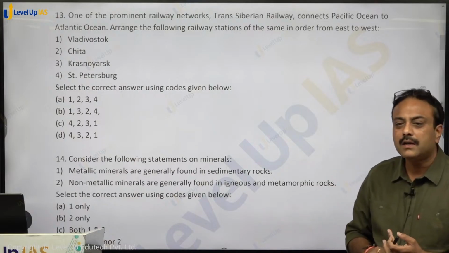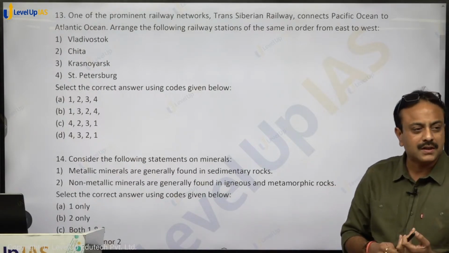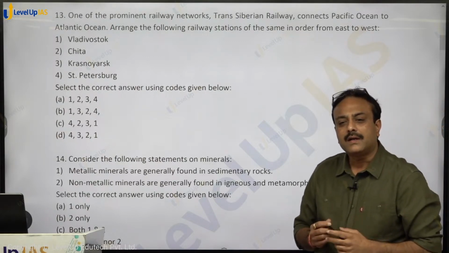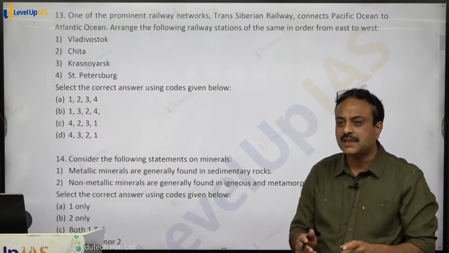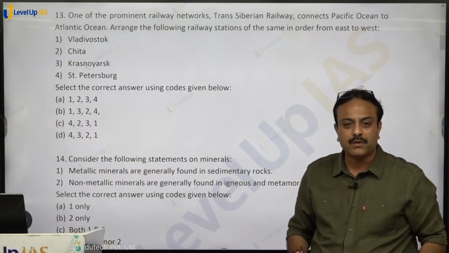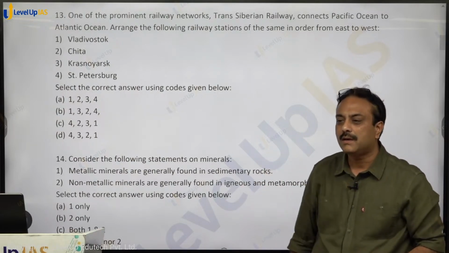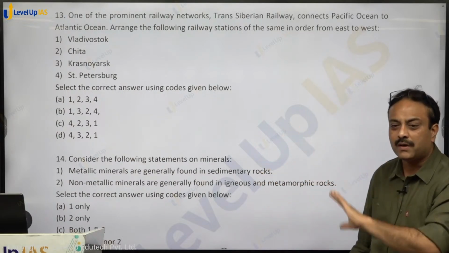In Russia, Russia is at the center stage of world politics. Trans-Siberian Railway. The stations over on this Trans-Siberian Railway are given in class 7th NCERT. A figure has been drawn over there. Railway network is drawn. All the stations are marked over there. I am checking only 4 stations over here, and that too the prominent ones.